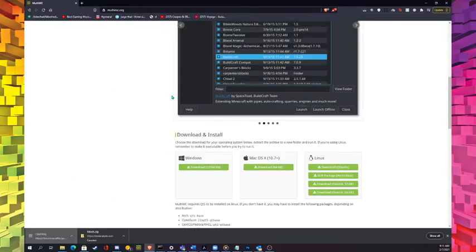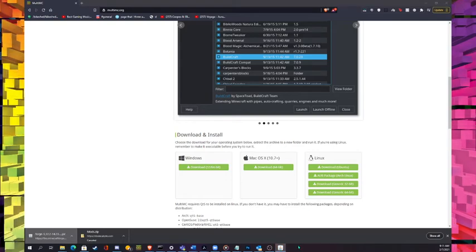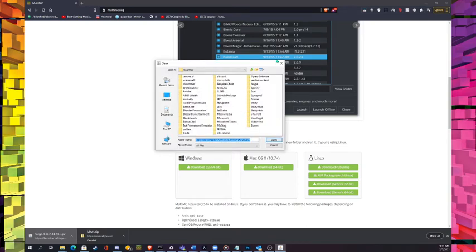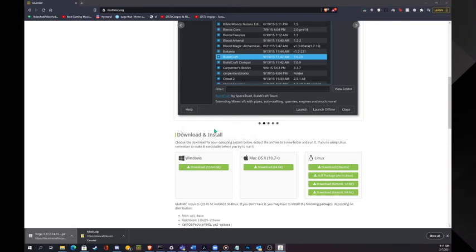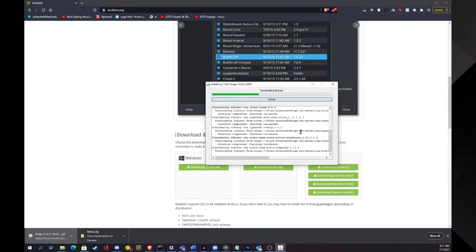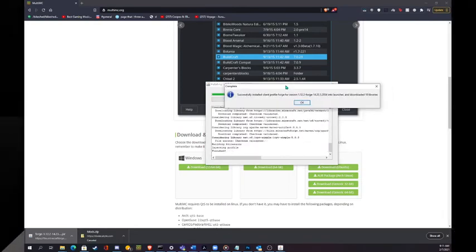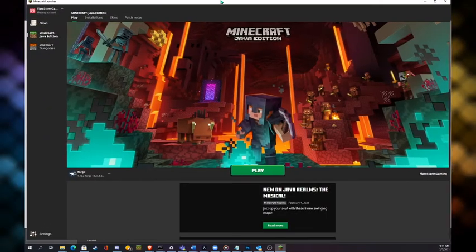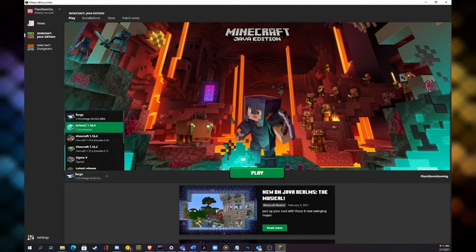You just double click this. And it launches. Install client. And then you pick your Minecraft. You hit OK. And it's downloading libraries and all that, and it will go in, and then it will have done that. You hit OK. Then you go to Minecraft launcher, right? And there's a new instance right here, Forge 1.12.2.